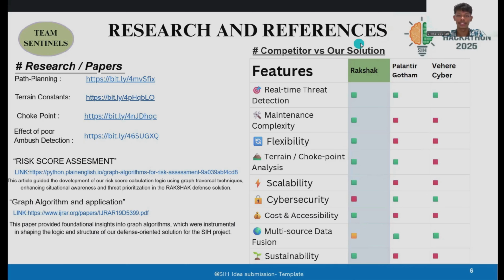So now, moving towards the research and references. These are the research papers that helped us gain knowledge about this project. And these are some existing solutions with which Rakshak is being compared. In developing Rakshak, we are not just creating a system, we are creating a trusted, safe, Atma Nirbhar solution for our soldiers. As Dr. APJ Abdul Kalam said, only a nation that has the strength of self-reliance can become truly strong. This is what we have committed to, protecting those who protect us with the help of smart automation. Thank you.